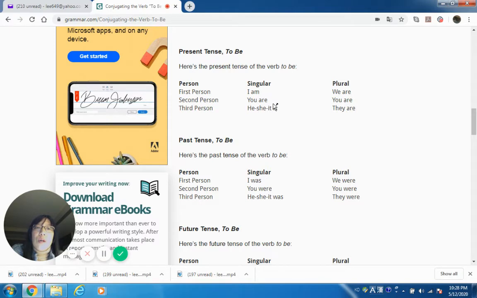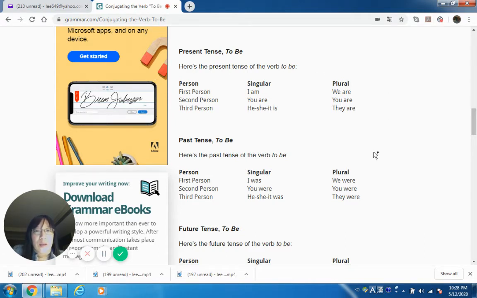It also uses is. And the plural form of he, she, it is they. And it's going to be are. The verb is are. So you have to kind of memorize it.